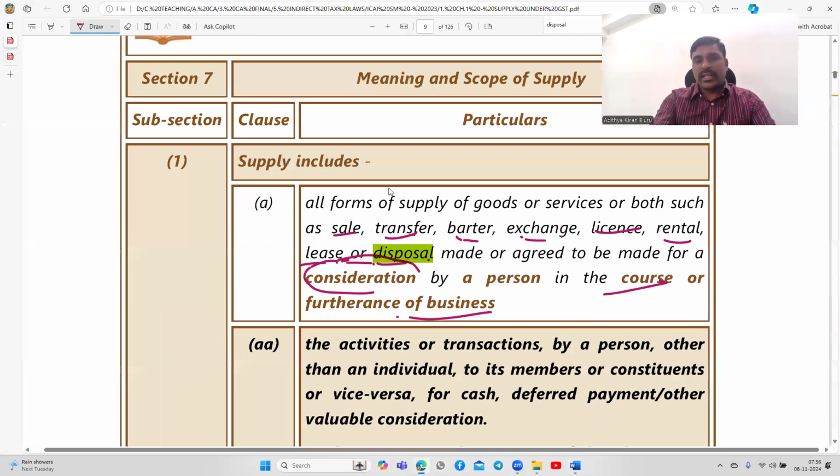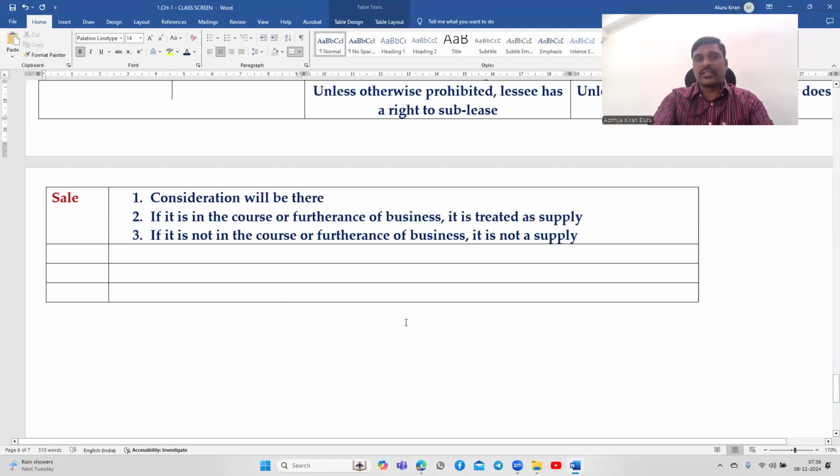Consideration as well as in the course or furtherance of business, both should be there. Sale means obviously there will be a consideration, but if it is in the course or furtherance of business, it is a supply. If it is not, it is not a supply.